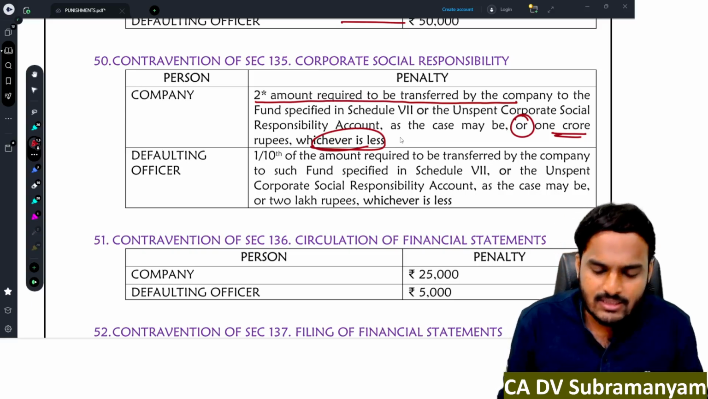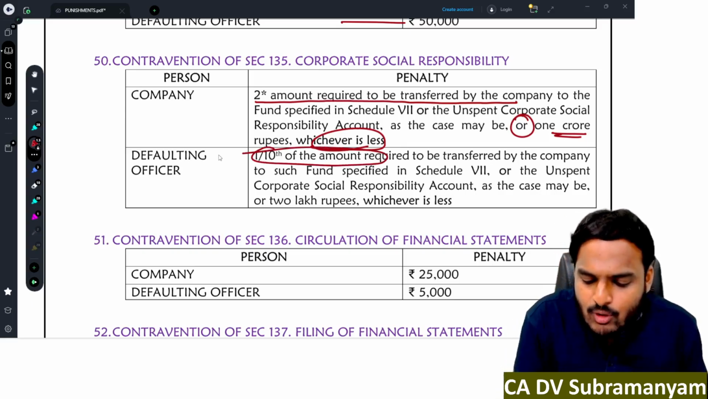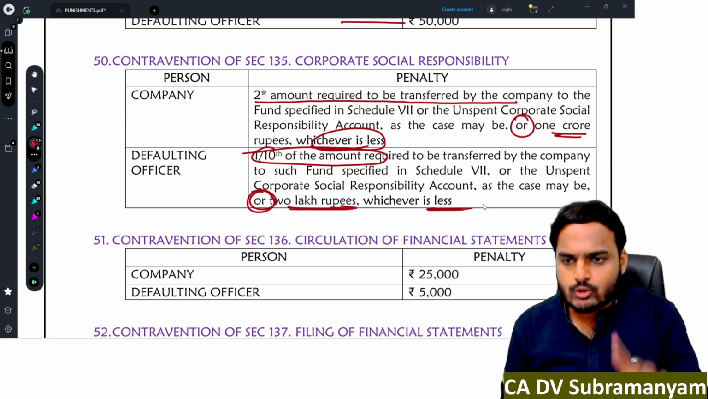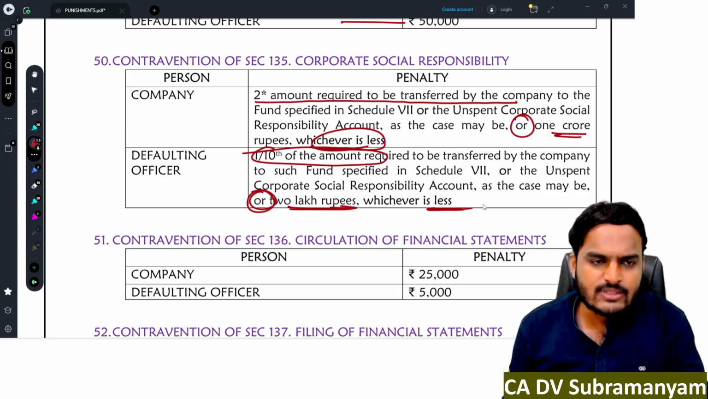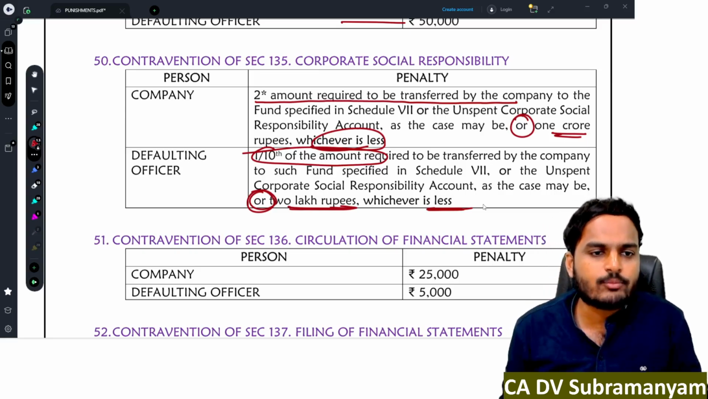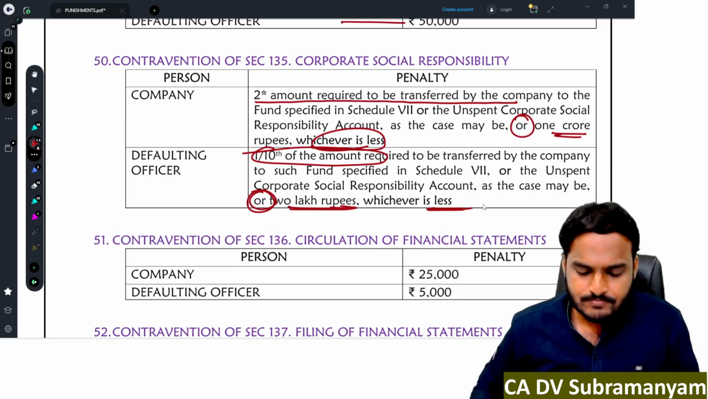Defaulting officer: 1/10 of the amount to be transferred, or 2 lakh rupees, whichever is less. So company, 2 times or 1 crore, whichever is less. Defaulting officer, 1/10 or 2 lakh rupees, whichever is less.